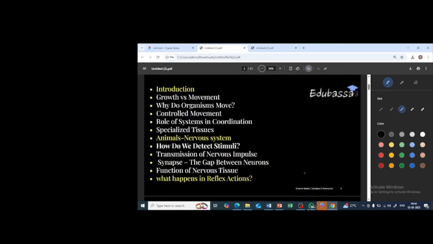So in this chapter, we'll cover the introduction part, the animal nervous system, and what happens in the reflex actions. Under the introduction part, we will learn about growth versus movement, why do organisms live, what is the meaning of controlled movement, and the role of systems in coordination as well as